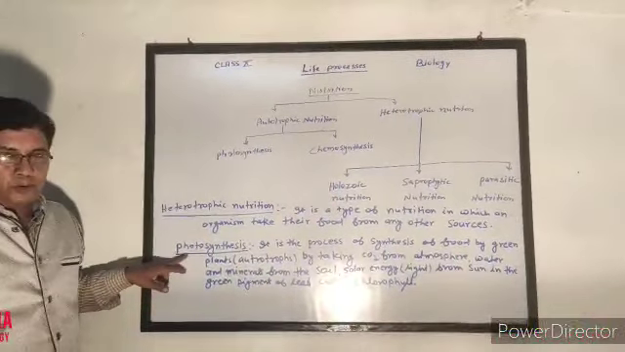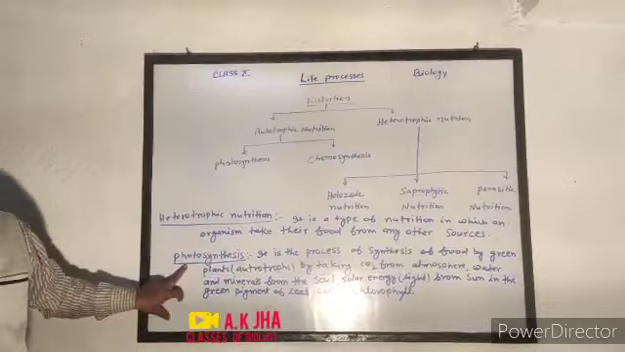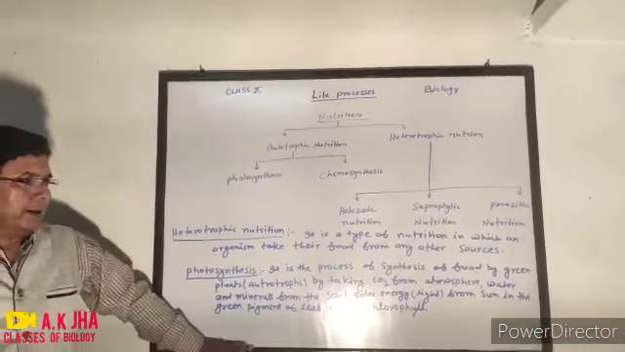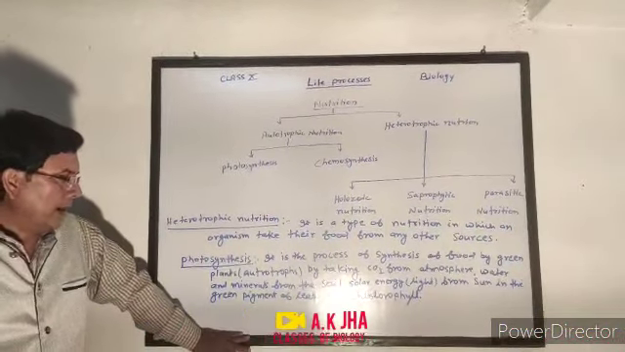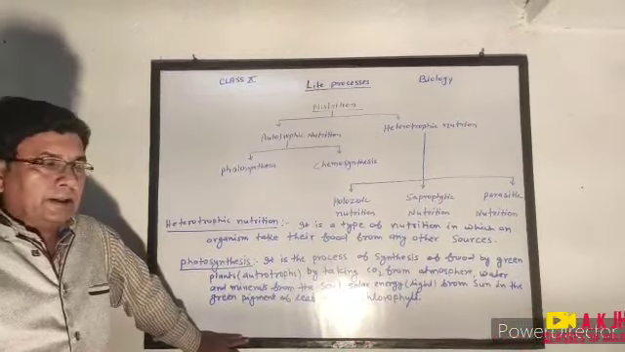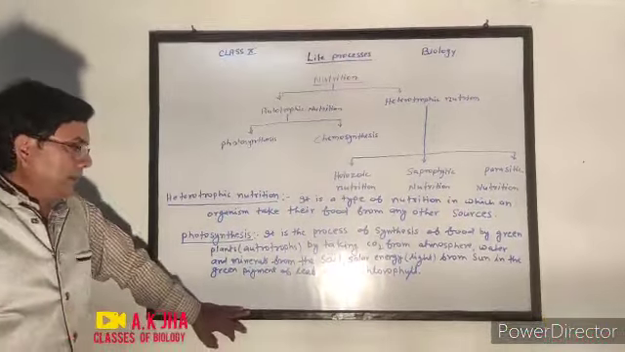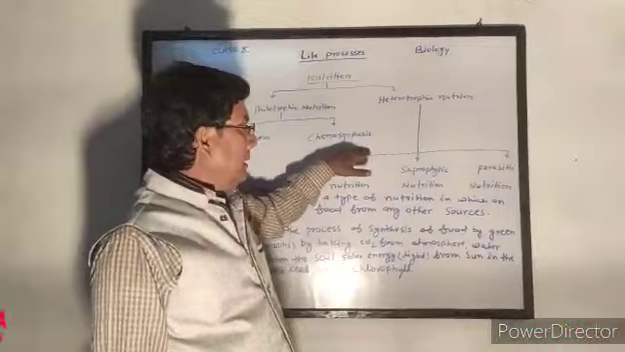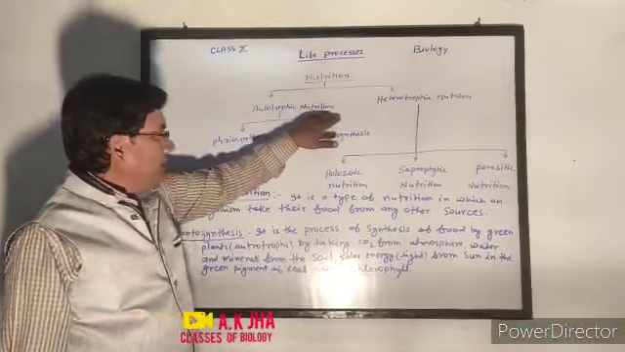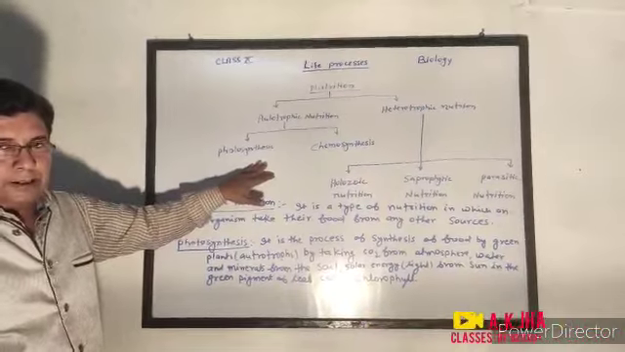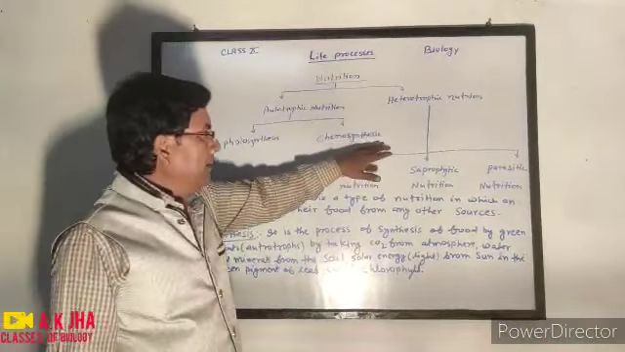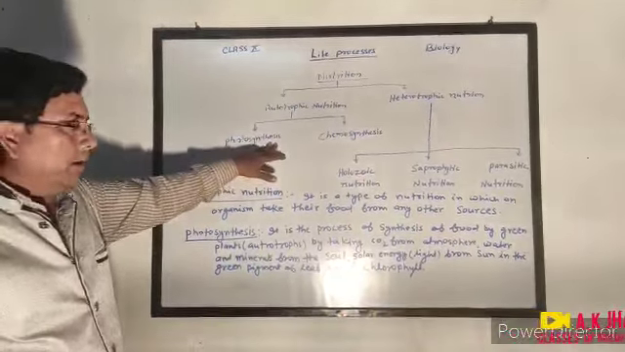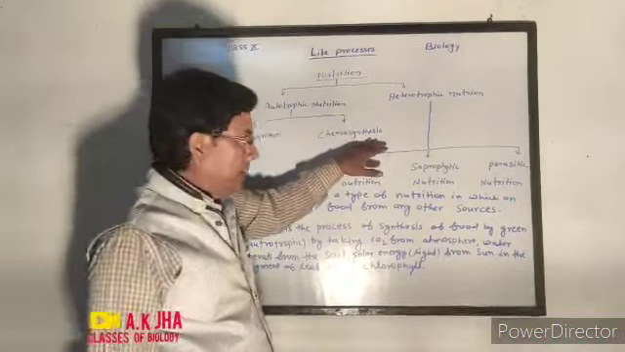First of all, photosynthesis. It is the process of synthesis of food by green plants, that is autotrophs, by taking carbon dioxide from atmosphere, water and minerals from the soil, solar energy, that is light, from the sun, in the green pigment of leaf called chlorophyll. And chemosynthesis is a type of autotrophic nutrition in which organisms prepare their own food in the absence of sunlight by taking chemicals from soil, water or environment. They are some chemosynthetic bacteria.